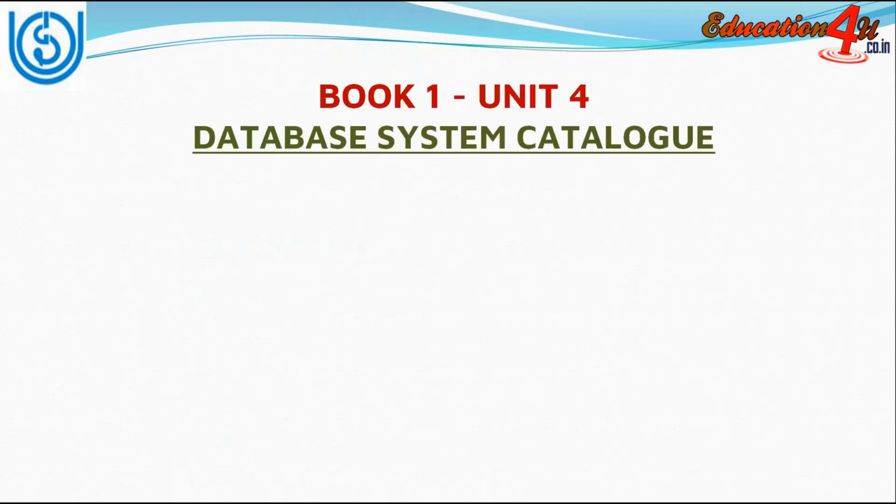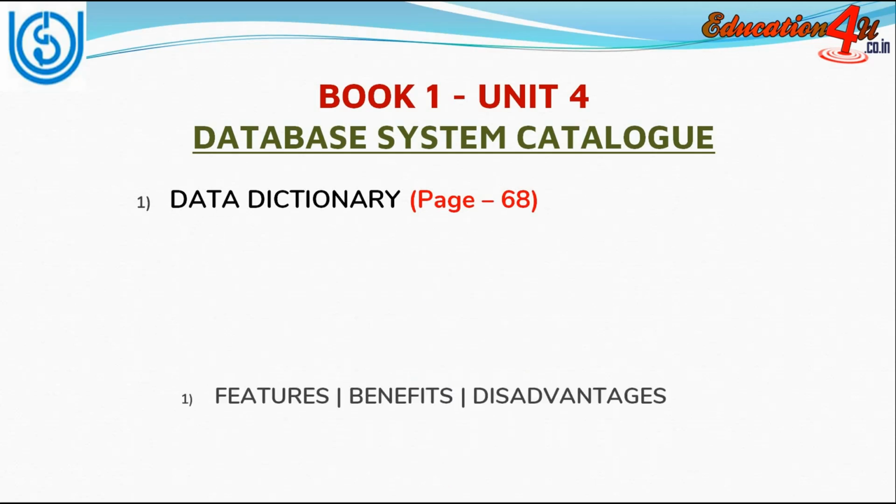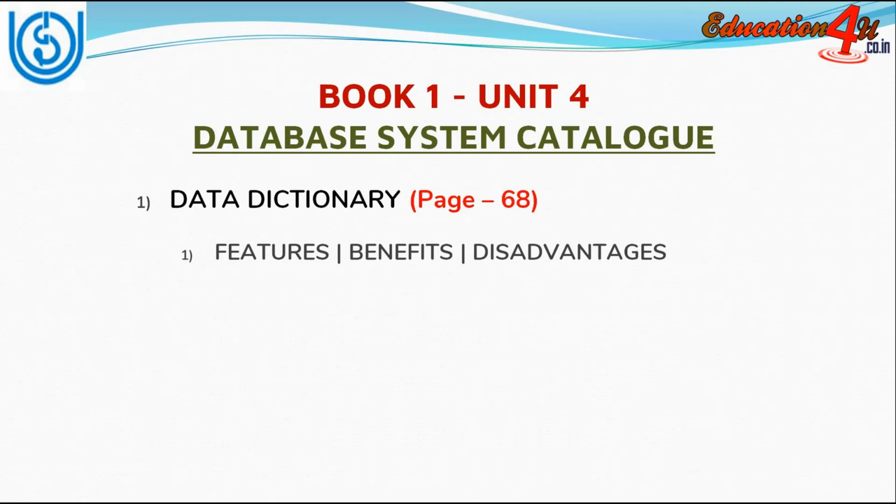Now coming to book 1 unit 4, that is database system catalog. Following are the important questions. You should know about the data dictionary. If you are not aware of what a data dictionary is, go through page number 68 and learn the topic.